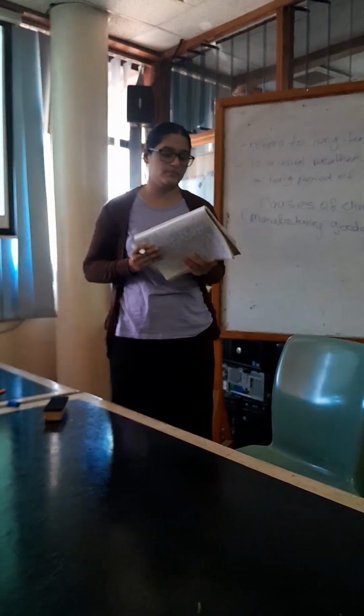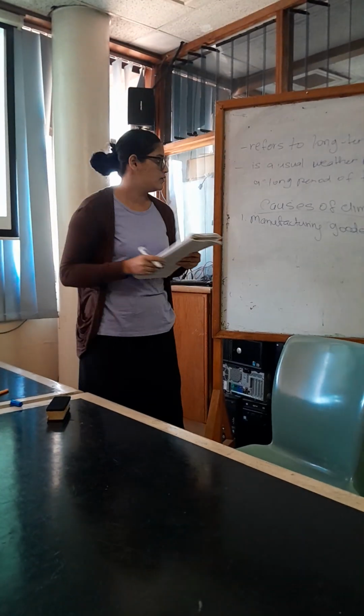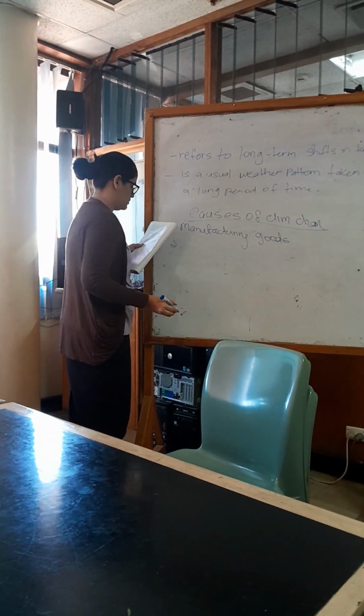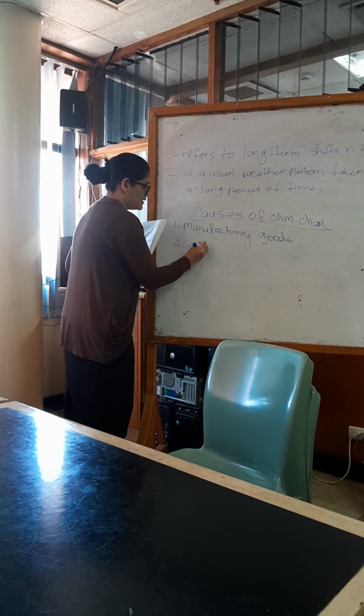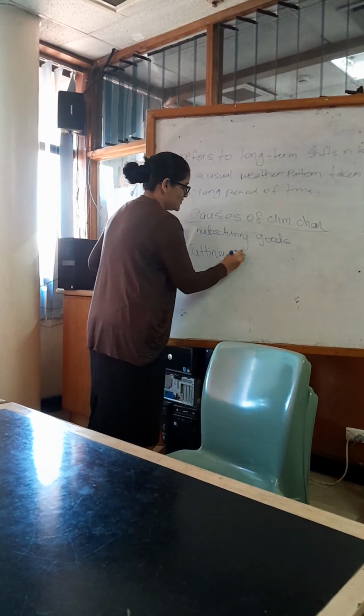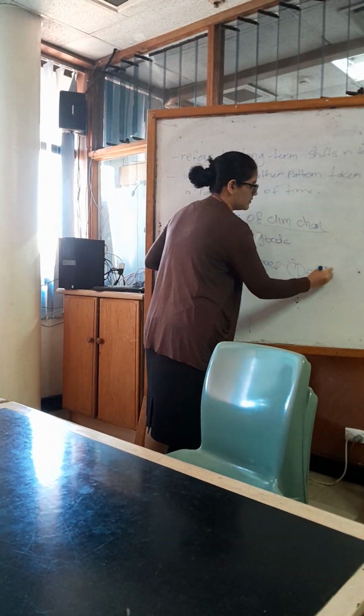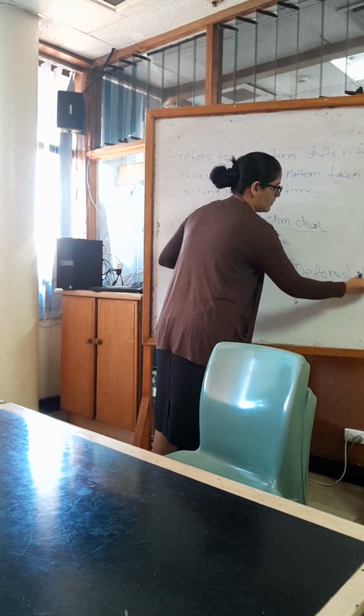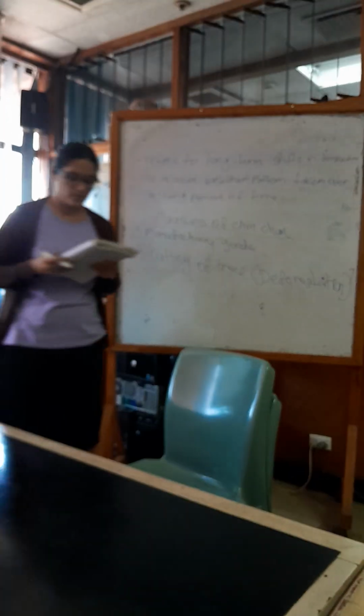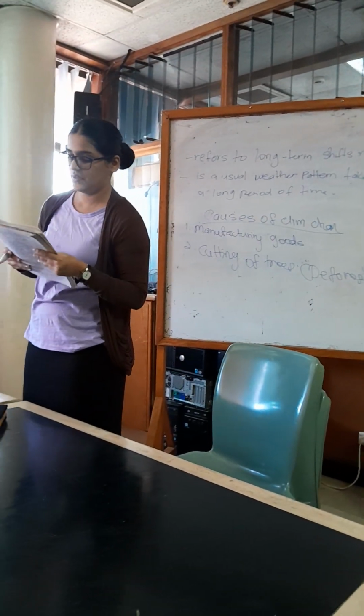Let's discuss some more causes of climate change. The other one is cutting down of trees, mainly deforestation. I hope you know this term from primary and secondary.